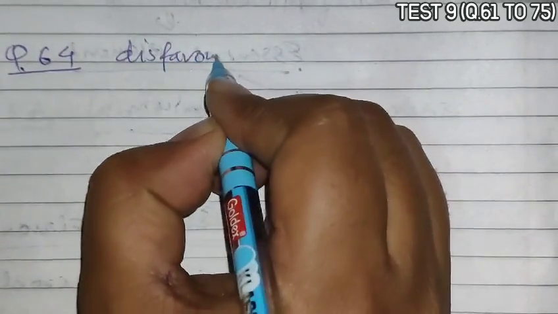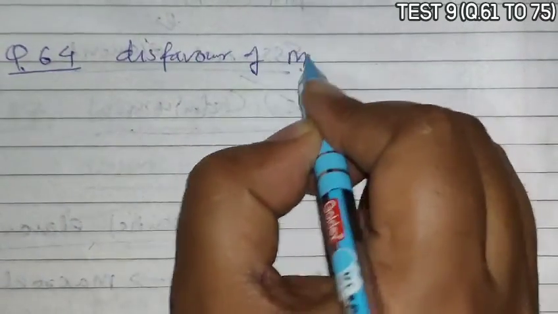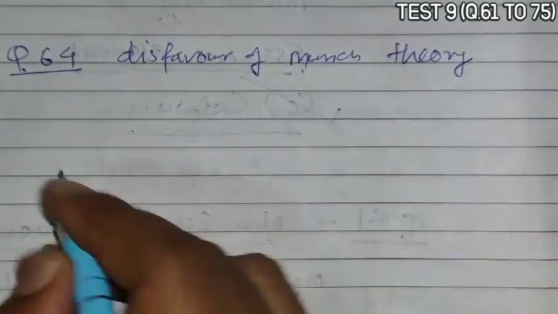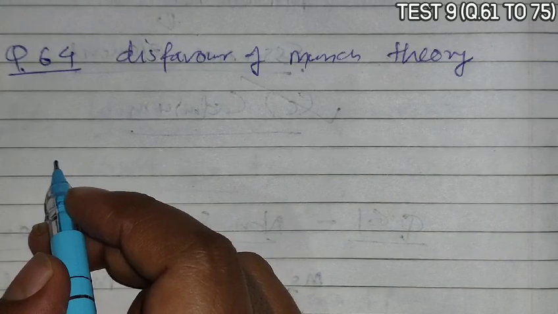Question 64 asks which of the following is the main point of disfavor of Munch theory.